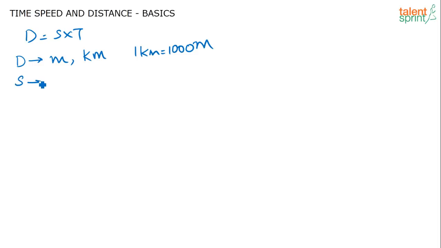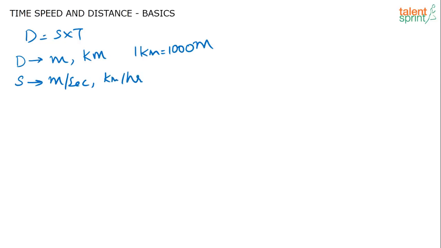As I said, distance is equal to speed into time. This is the first and most important formula that you need to know when you solve questions from this topic. Now coming to the units, distance is generally measured in terms of either meters or kilometers, and we know that 1 kilometer is equal to 1000 meters. Sometimes miles also come, but in general these are the units that come. Speed is generally measured in two ways, either meters per second or kilometers per hour.